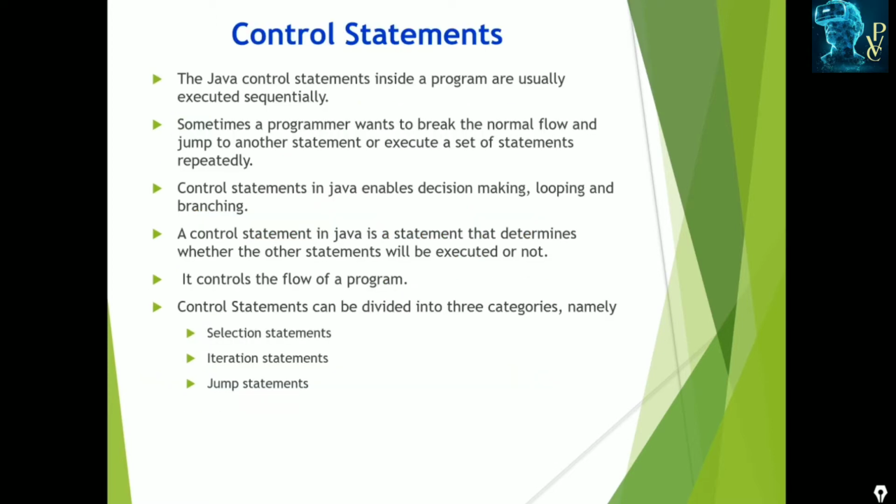Now, different control statements. Generally, every program executes sequentially, but when control statements are specified in the program, sometimes it must be possible to break the normal flow and jump to another statement. That means executing some set of statements repeatedly, jumping from one statement to another, and depending on conditions, executing some set of statements. Those situations are possible with the help of control statements.